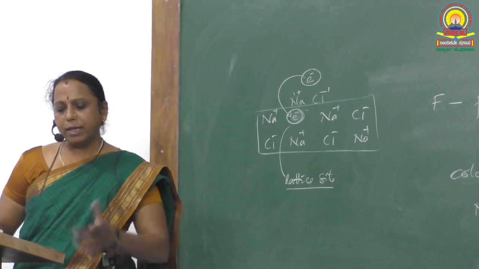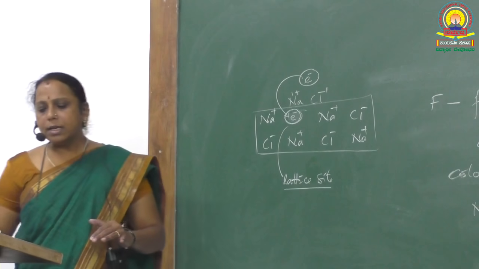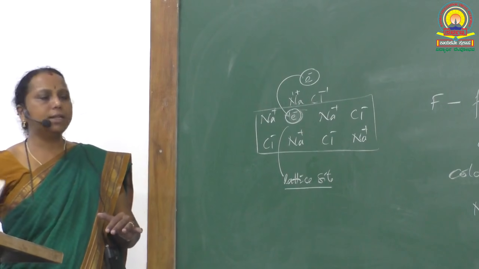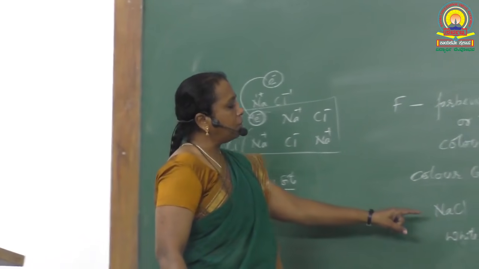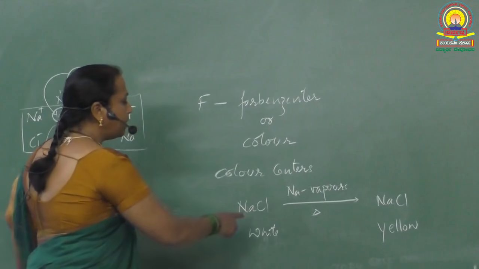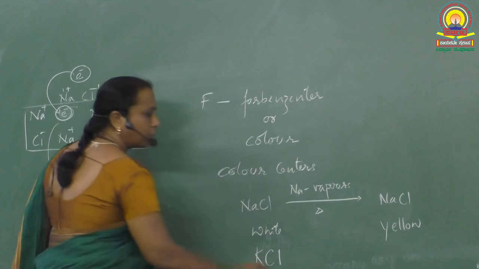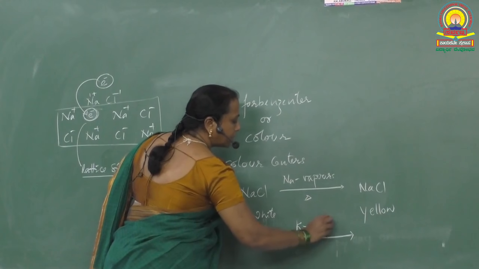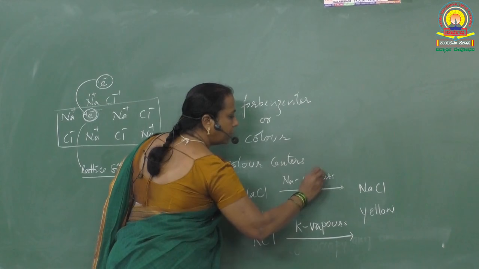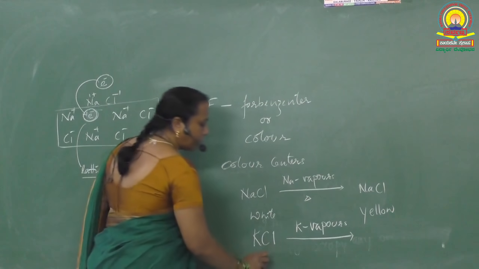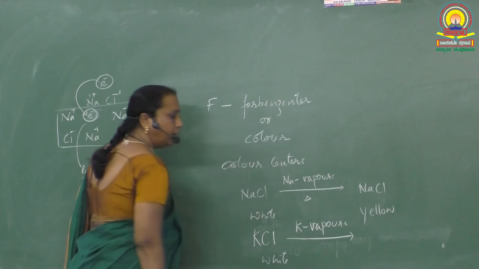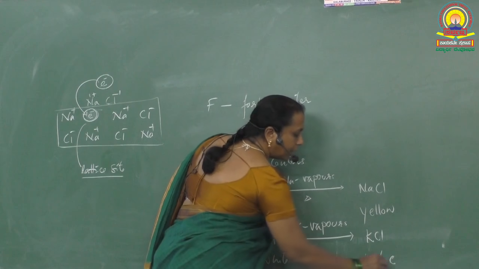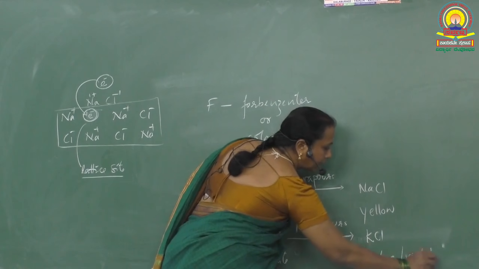Coming to the next question, 19th. What is the color imparted by potassium chloride due to anion vacancy? See here, sodium chloride gets a yellow color. Instead of sodium chloride, if we take potassium chloride, if potassium chloride is heated in potassium vapors, potassium chloride, which is also a white colorless solid, gets lilac color, or you can say violet color.